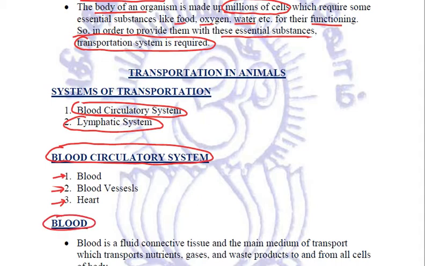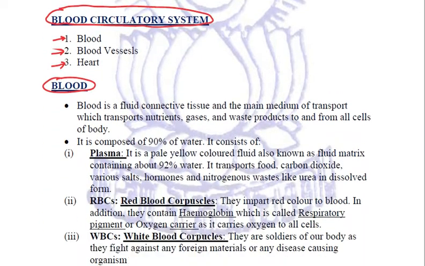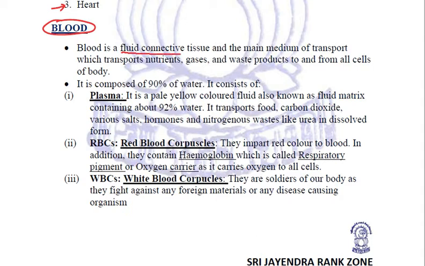Starting with blood. We know that blood is a fluid connective tissue, and it is the main medium of transport which transports everything, whether it is nutrients or gases or waste products, to and from all cells of the body. This blood is composed of 90% water, and its constituents are: number one, plasma.